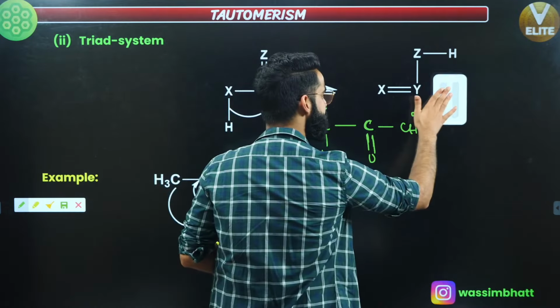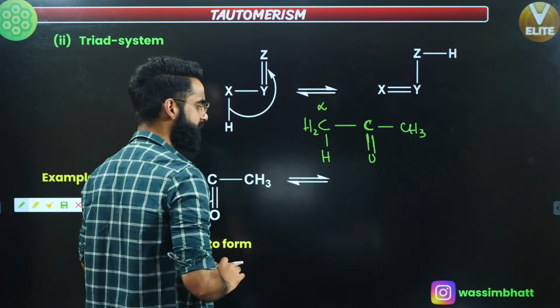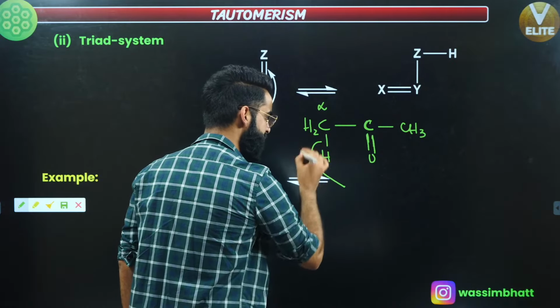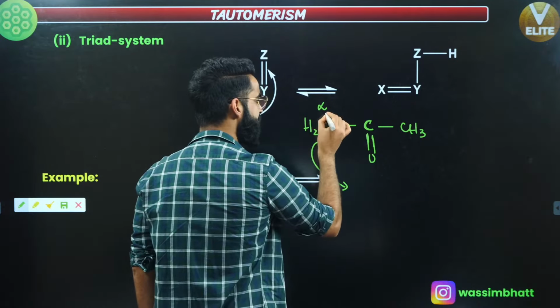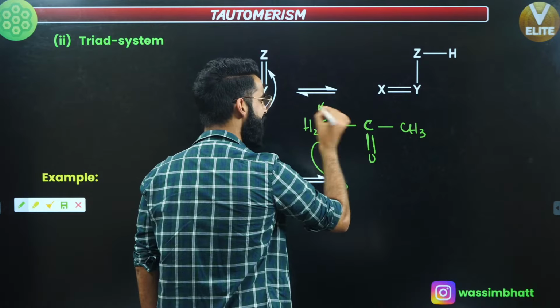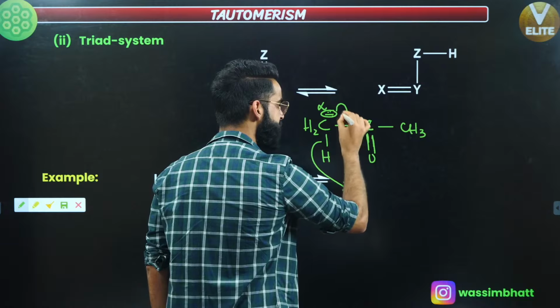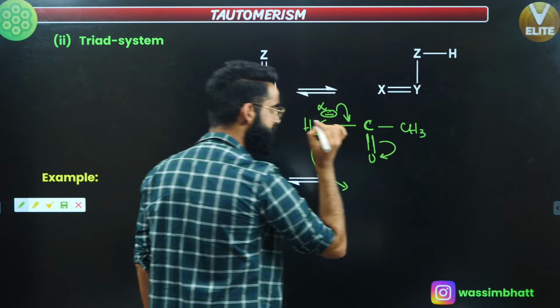For example, I'm taking H positive out from here, correct? When the H positive will be taken out, what is going to happen? There will be a negative charge on this carbon, and this negative charge is in conjugation with the pi bond, so there will be something like this. There'll be transference of bonds, okay?